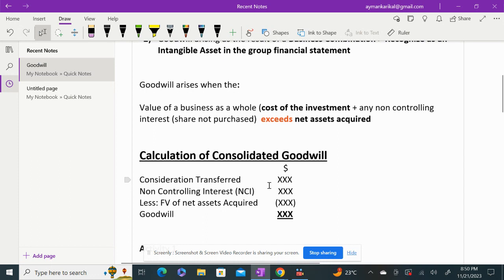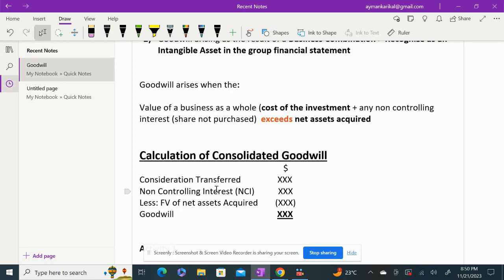Suppose you have acquired 60% shares in X company for, let us say, 100,000. So consideration transferred will be 100,000, the amount which you have paid to acquire the 60% share in the company. Okay, next, you have to take the non-controlling interest. As I told you earlier, the amount of shares which you have not purchased is your non-controlling interest. So in our example, as we have acquired 60% of the shares of another company, the 40% shares will be your non-controlling interest.